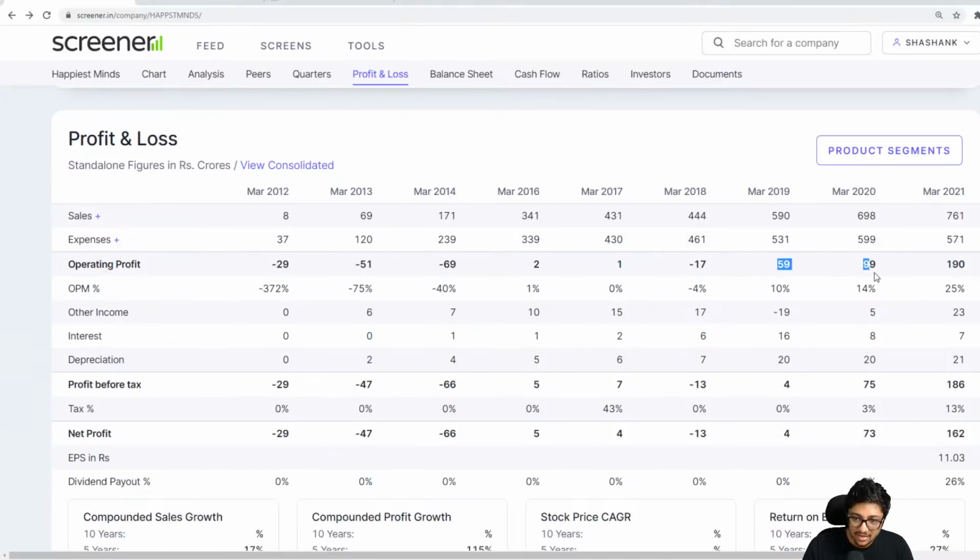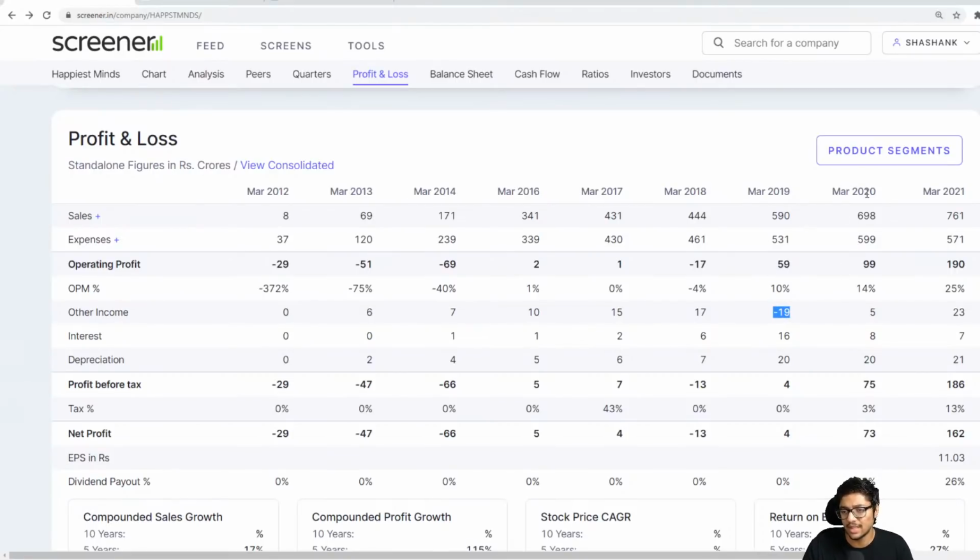Now, the better this is, the better the lower bottom half becomes. And I'll tell you how. If the sales go up and the expenses are slightly low, you make a profit of say 59 crores, which they made in 2019. Then they're saying other income was there, minus 19. Actually, this is not a good year because minus 19 you shouldn't add.